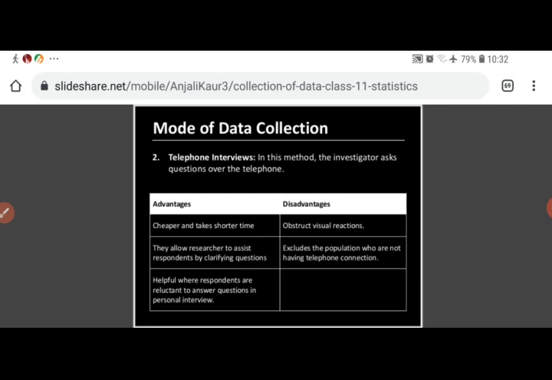Excludes the population who are not having a telephone connection. But nowadays I think telephone connections are available to each and every person in our country. Most of the population is having telephone connections. But if a person is not having a telephone connection, we cannot use this method. So it excludes that proportion of population who are not having a telephonic connection. So these are the two basic disadvantages of this method.